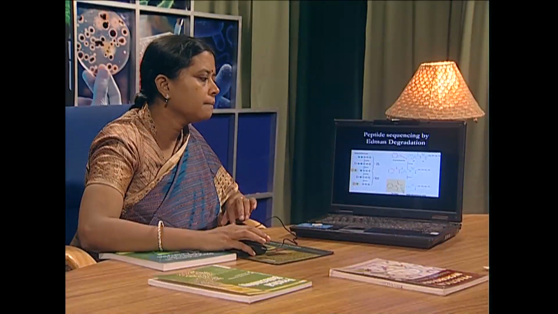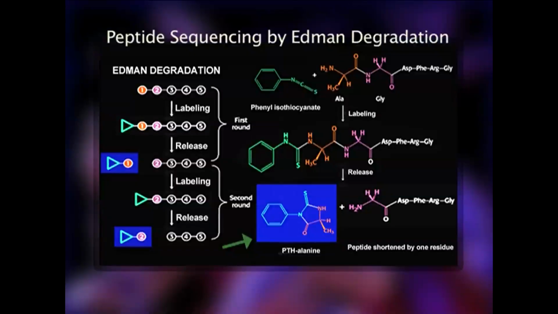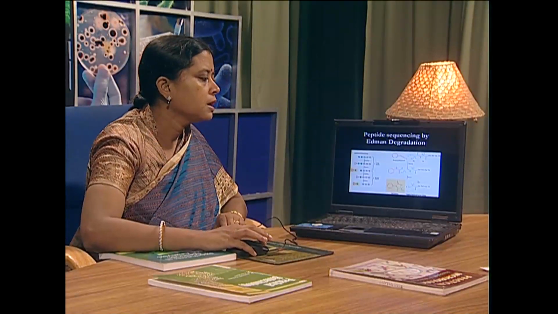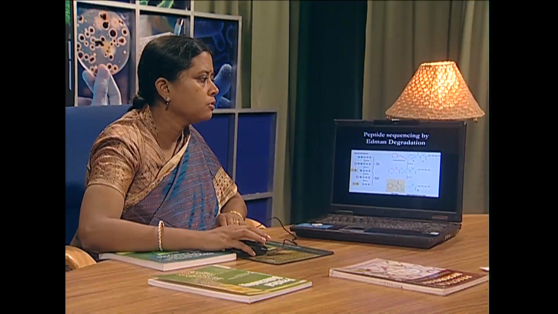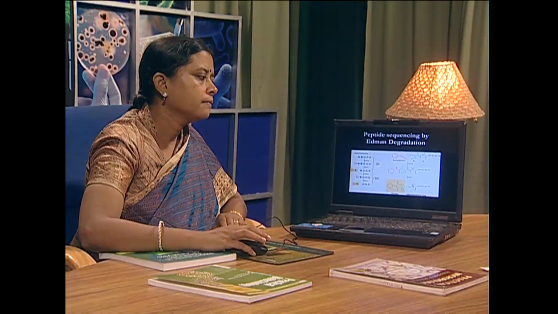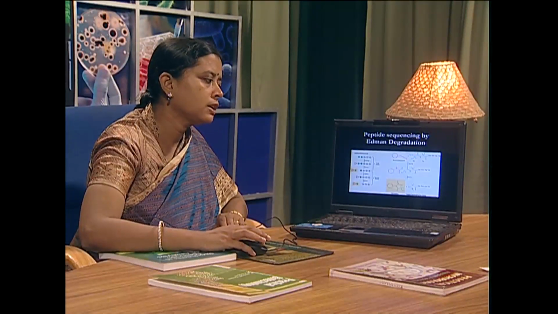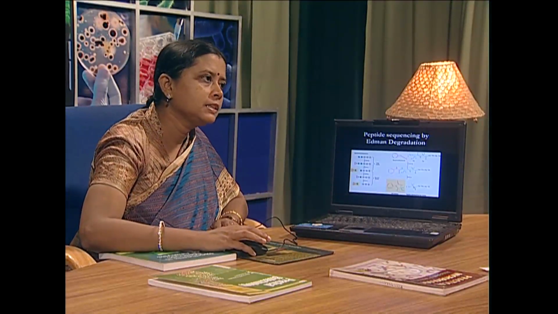After the first round, if we collect and analyze this derivative, we can find which amino acid was there at the beginning. In successive rounds, we will get each phenyl thiohydantoin derivative of the N-terminal amino acid, and the sequence can be easily detected. This is the method commonly used nowadays for amino acid sequencing.